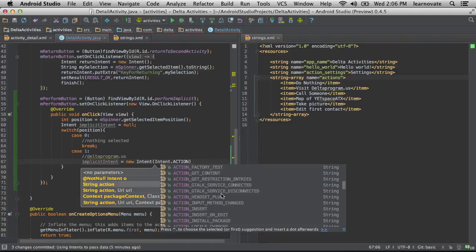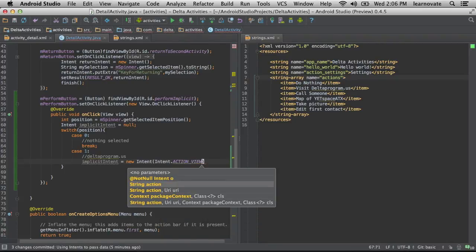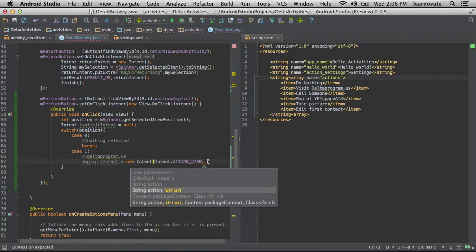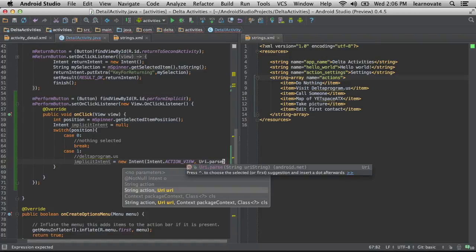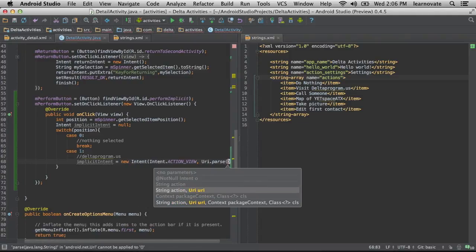So here we are. We're going to specify some different things here. We're going to pick an action, which is basically just a string that describes for the activity we're going to start kind of what you're going to be doing. In this case, we're going to be viewing, and then in this case, we're giving a URI.